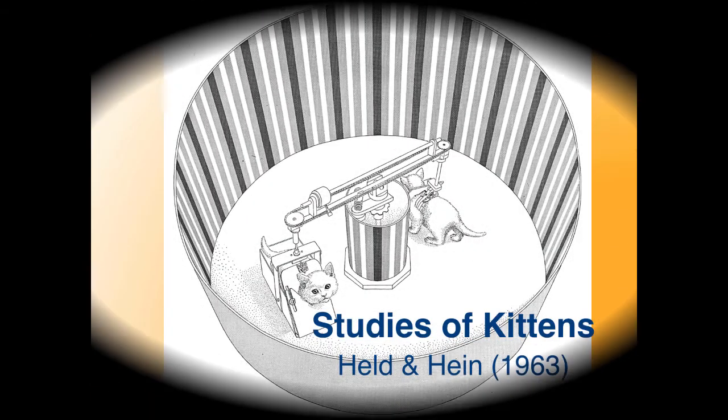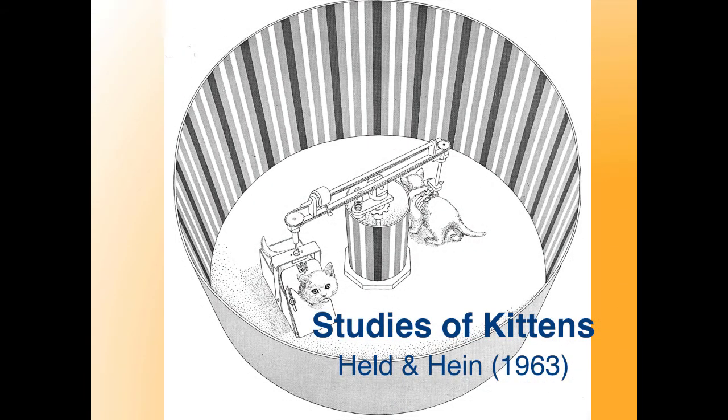In a classic study of the development of fear of heights in kittens, experimenters Held and Hein used the visual cliff and another unique apparatus known as the kitten carousel. In this apparatus, one kitten is secured inside of a box where it's not able to move, but it's able to observe the surrounding environment. The box is connected to a long pole. At the other end of the pole, a second kitten is connected to a harness. The second kitten is not only able to observe the surroundings, but can move. Because the harness securing the second kitten is connected to the pole, any movement by the second kitten causes the other kitten secured inside the box to also move.